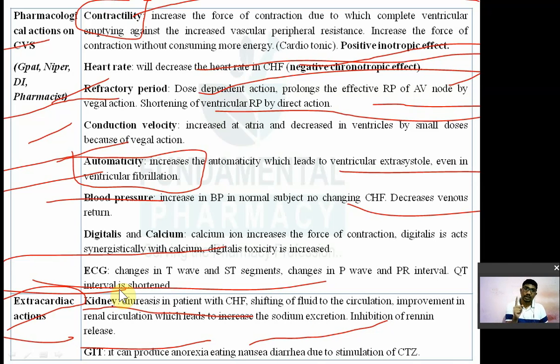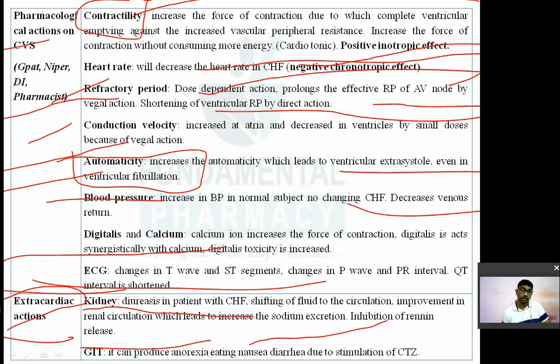Remember the pharmacological actions of digoxin on the heart. It will increase the contractility, decrease the heart rate, increase the refractory period in the atria, decrease the refractory period in the ventricles, increase the conduction velocity at the atria, and decrease the conduction velocity at the ventricles, due to vagal action. Vagal means it will stimulate the cholinergic vagal action. Automaticity, it will increase the automaticity, and that's why it can produce arrhythmia. ये एक याद रखो. So these four actions you have to remember. They can ask you a question on this.